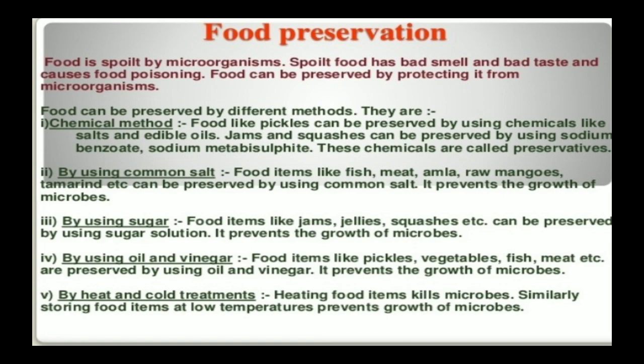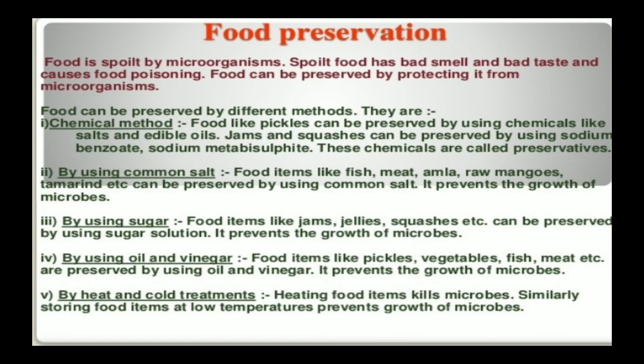Then there are heat and cold treatment methods. In the cold treatment method we use refrigerators and deep freezers. In the refrigerator, we can preserve the food because it slows down the rate of bacterial multiplication, so it can be preserved for a longer time.